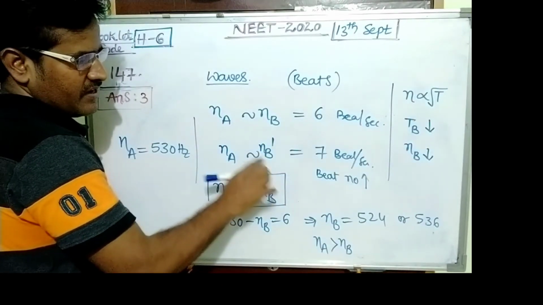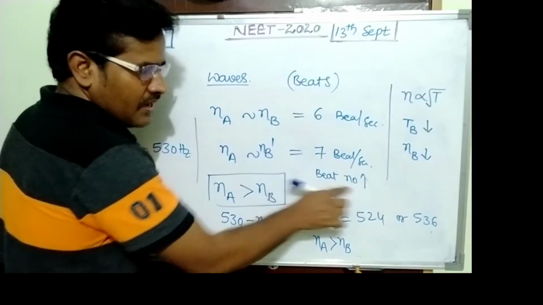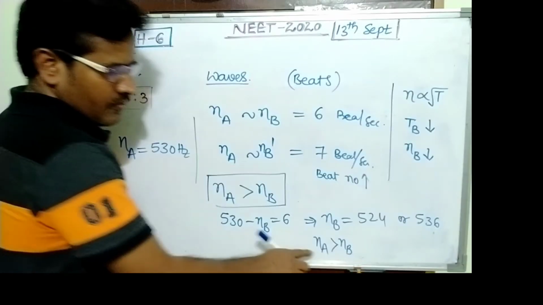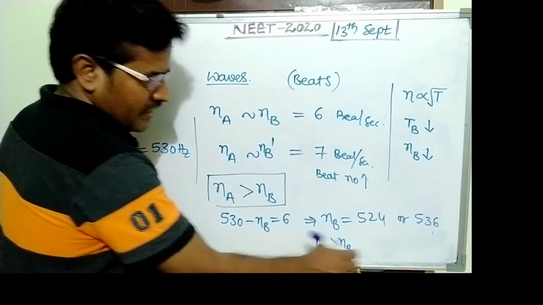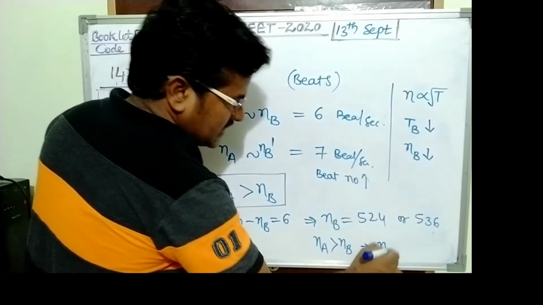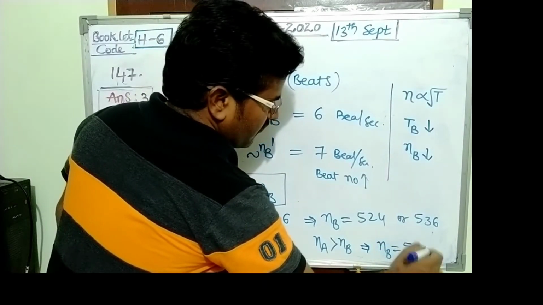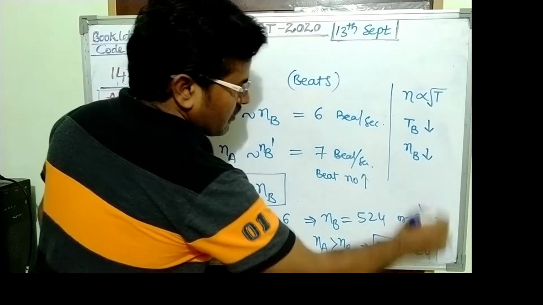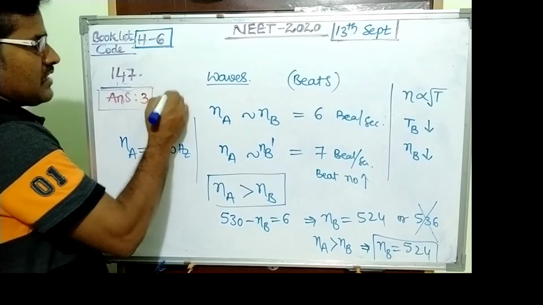So frequency decreases, beat number increases. So Na is greater than Nb. So Nb must be 524. 536 is not possible. So the answer is 3.